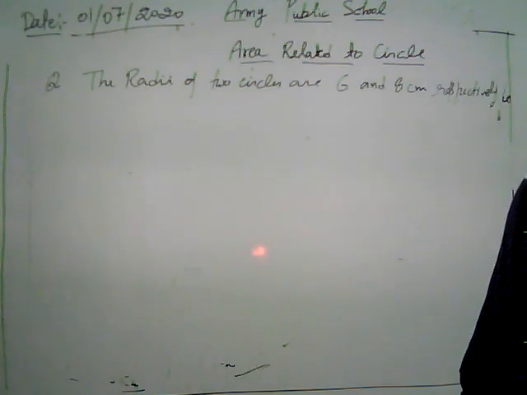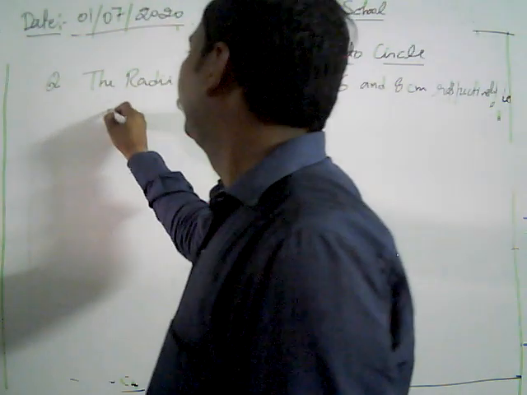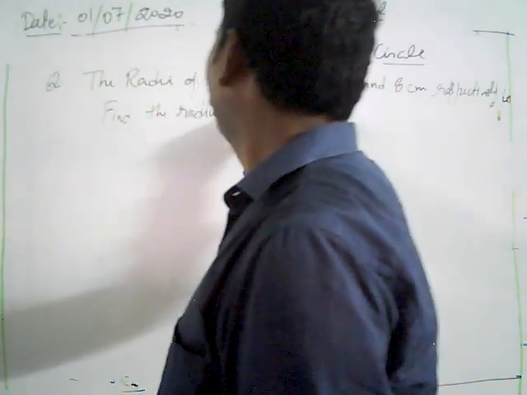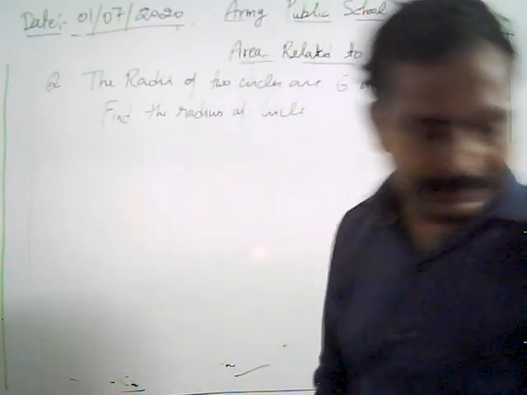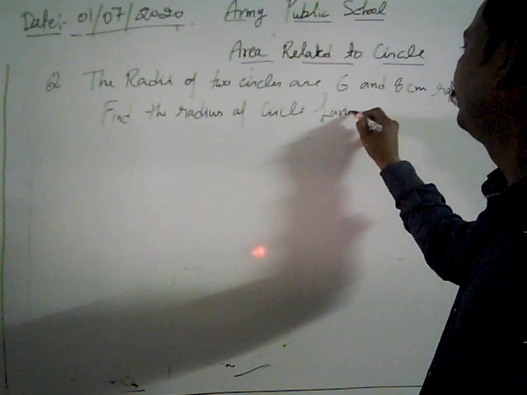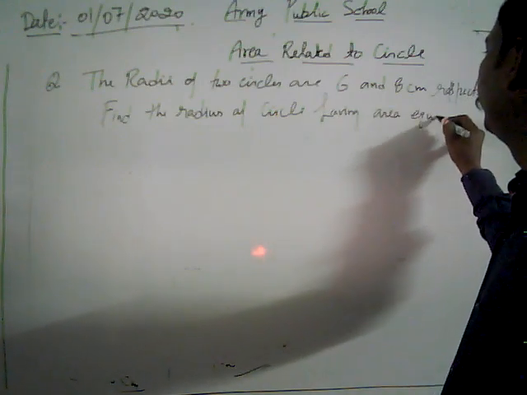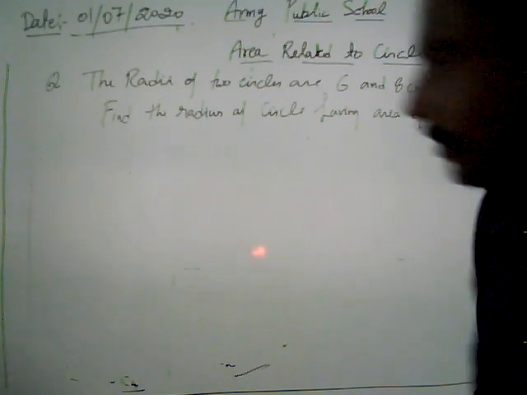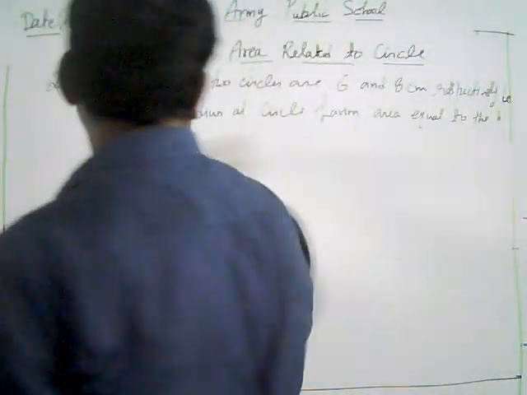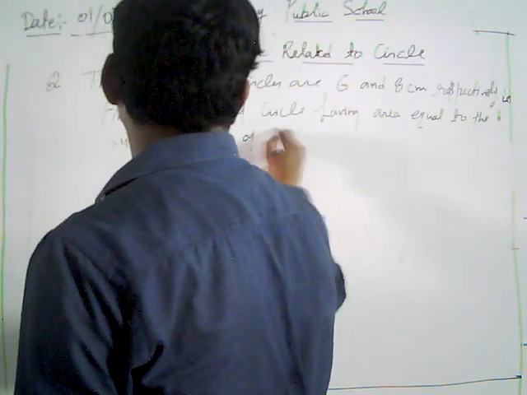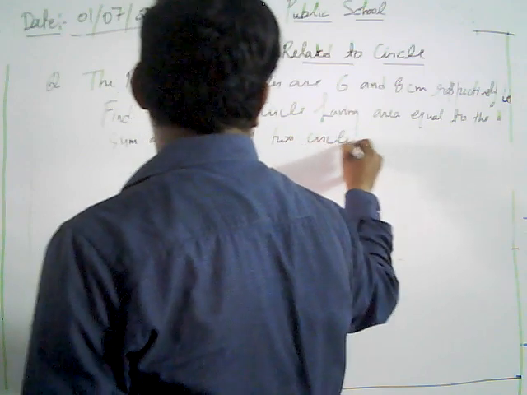Now find the radius of the circle having area equal to the sum of the areas of the two circles.